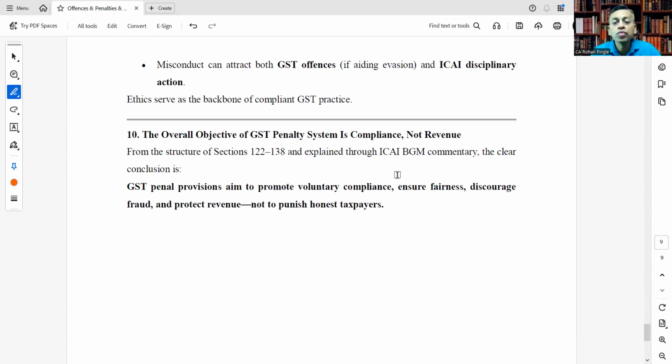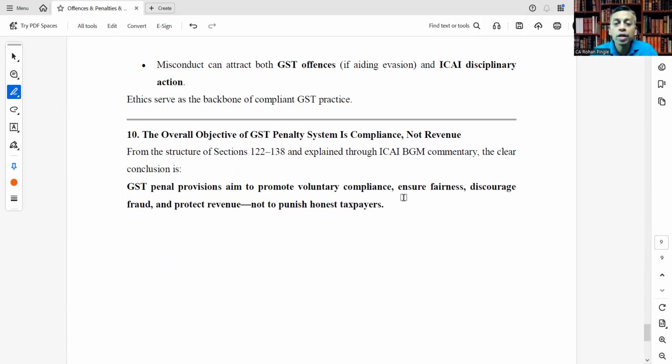The overall objective of the GST penalty system is compliance and not revenue. Means penalties are levied, the provision itself talks about the compliance part. The intent of the government is not revenue generation from the penalty provisions, but compliance of the system.